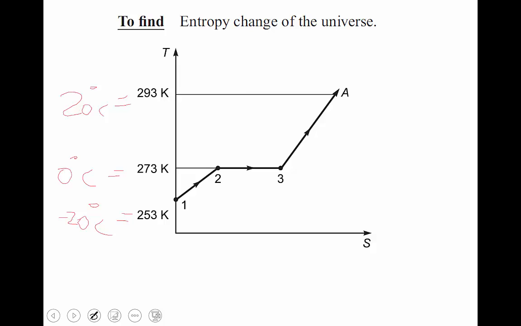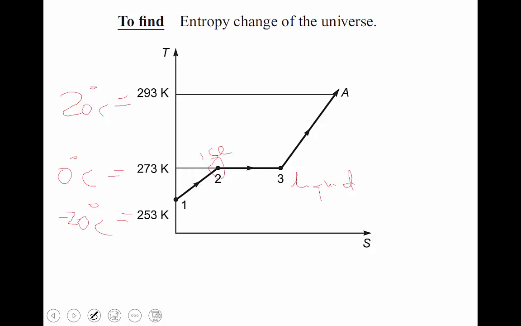Then 2 to 3: from this point it is ice at 0 degrees Celsius, then liquid. This point is also a liquid, and it reaches 20 degrees Celsius.